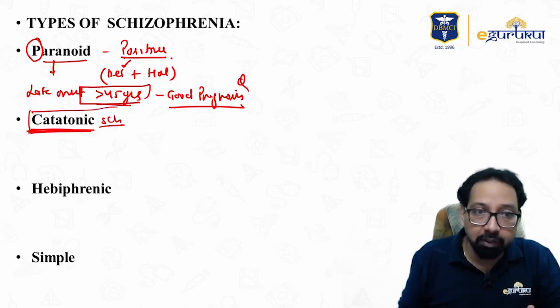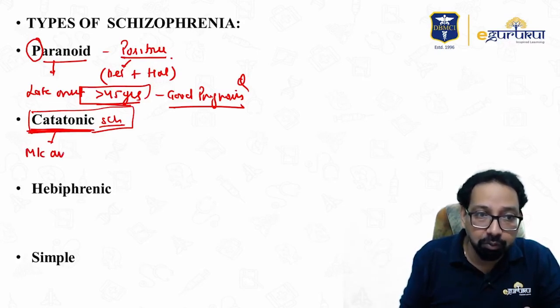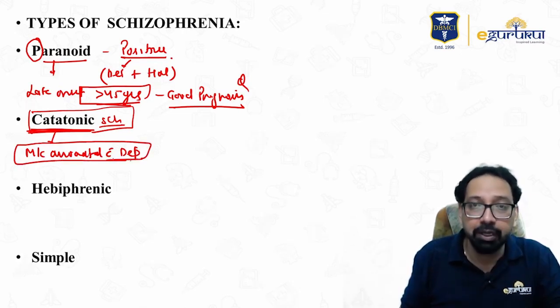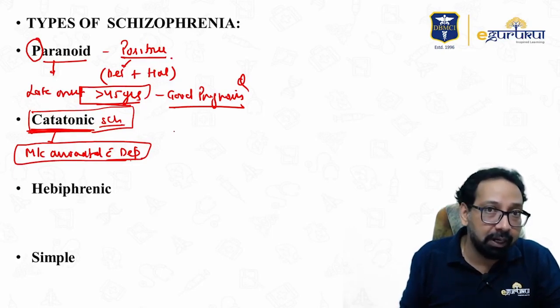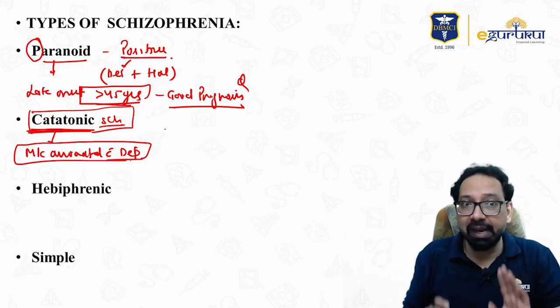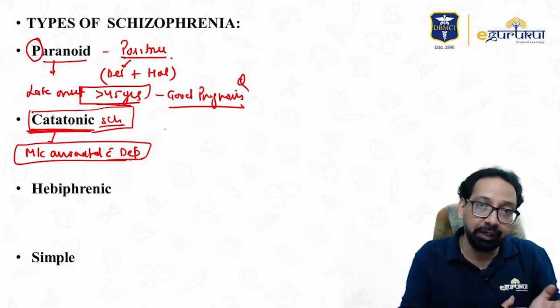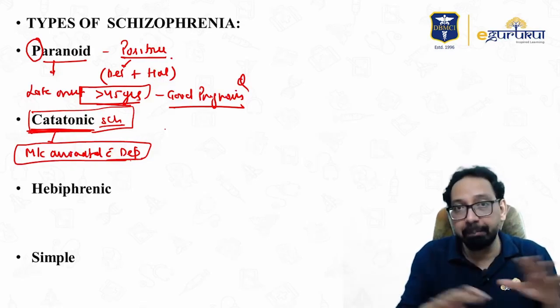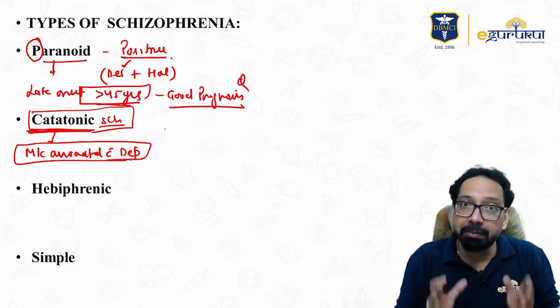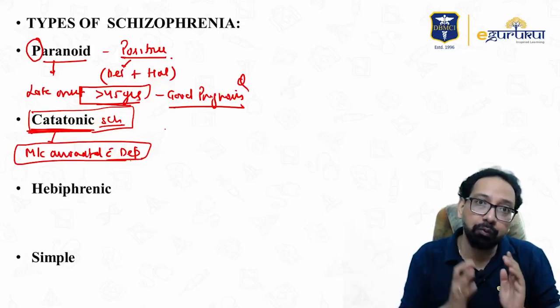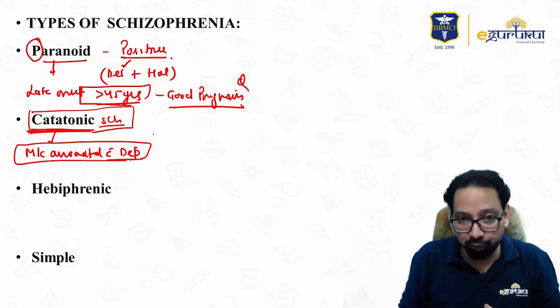Question: catatonia is most commonly associated with depression. Yes, this may be confusing, but remember, a question was asked previously. We used to say catatonic schizophrenia. Yes, means schizophrenia may be of catatonic type, but now we say catatonia is a separate diagnosis. It may be present in schizophrenia, it may be present in depression, and the most common cause of catatonia is depression. Question.